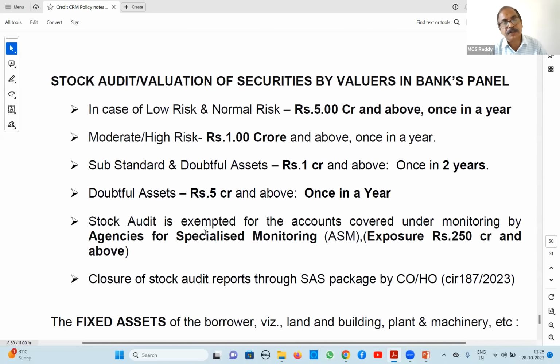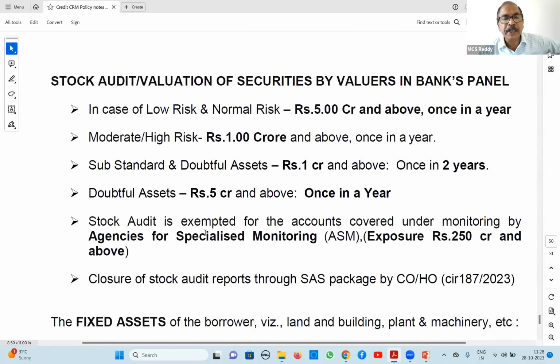These are called ASMs, agencies for specialized monitoring. Those who are registered with Indian Banks Association and having 10 years and above experience, to such people, we entrust this ASM work. And eligibility is 250 crores and above exposure.